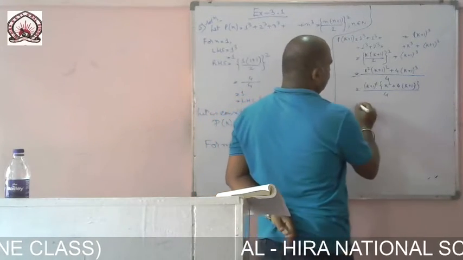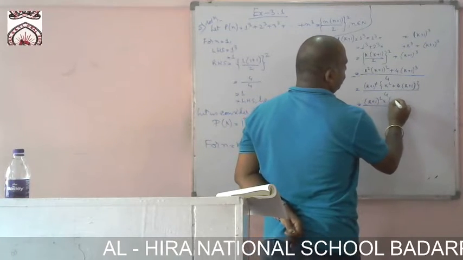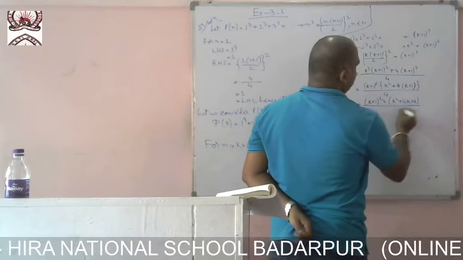Now this one is nothing but equal to k plus 1 whole thing square into k square plus 4k plus 4 by 4.